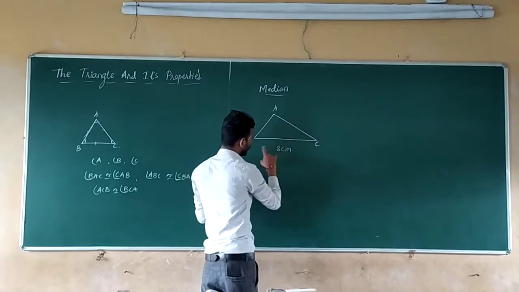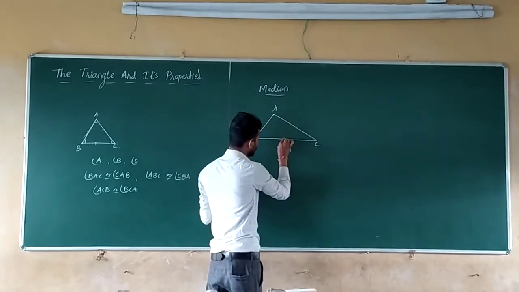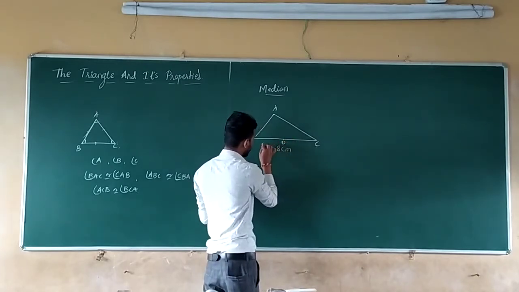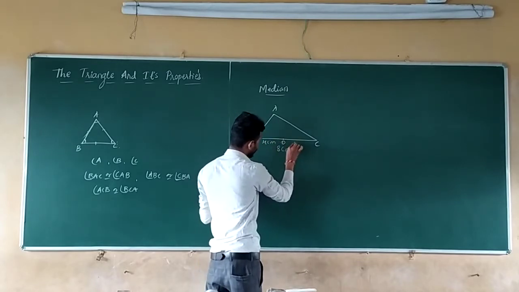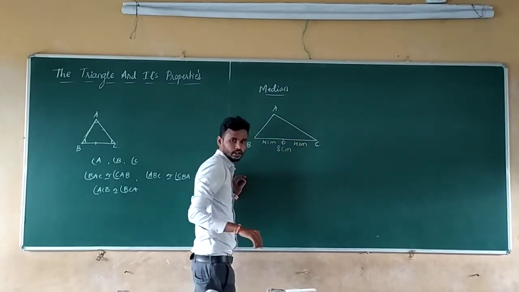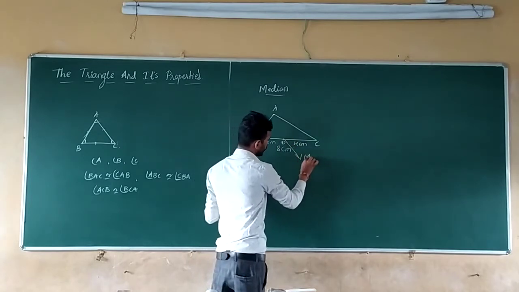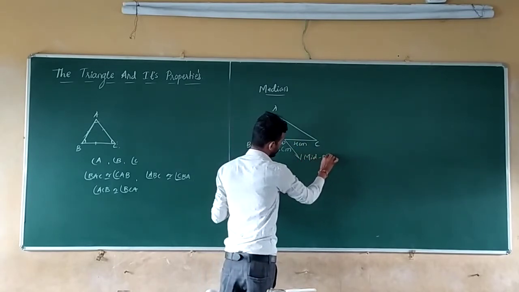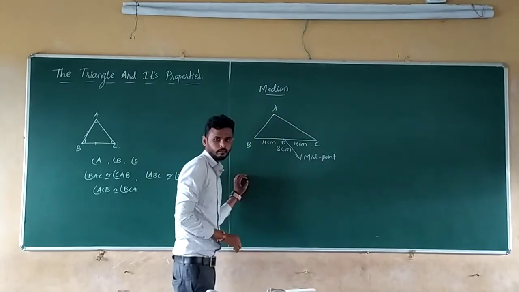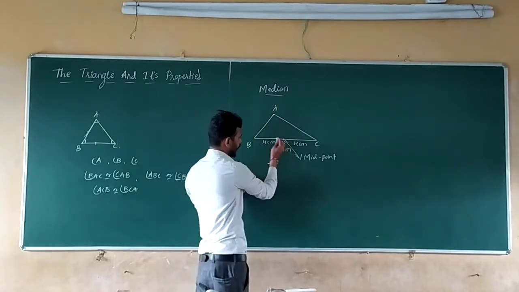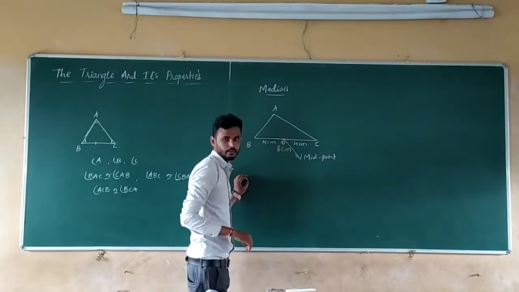Then the middle point of this 8 cm will be 4. Let us take this as D. This is 4 cm and this is 4 cm. This D will be the midpoint. Midpoint means middle point. Because 8 is there, half of it is 4 cm.